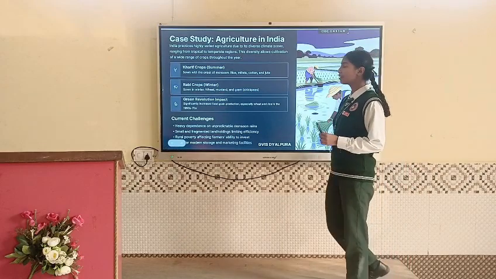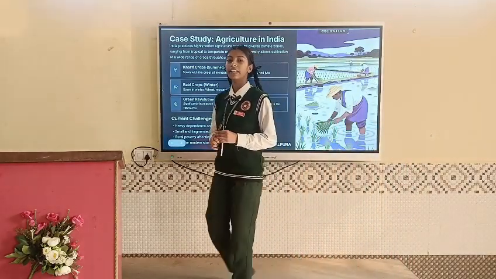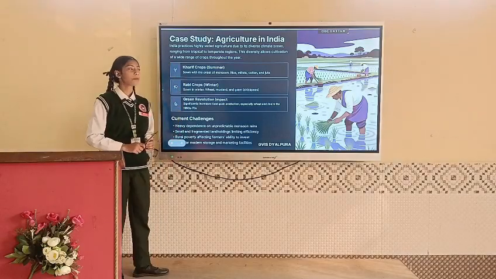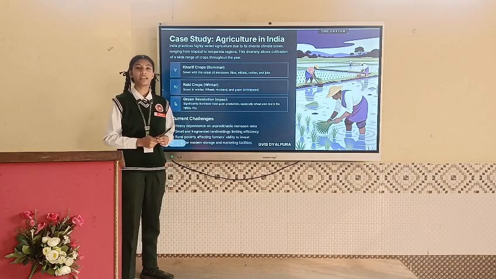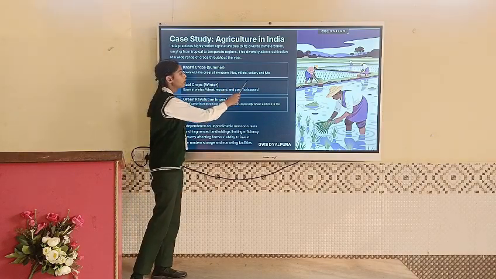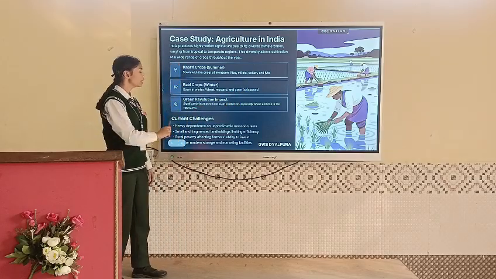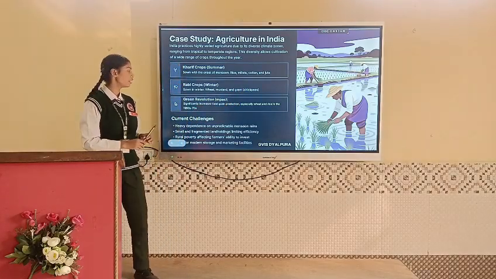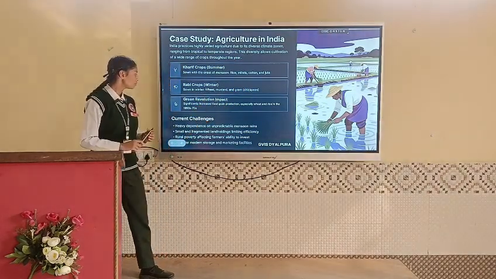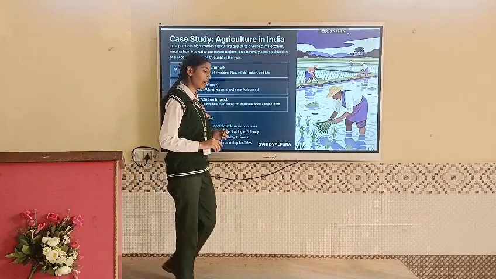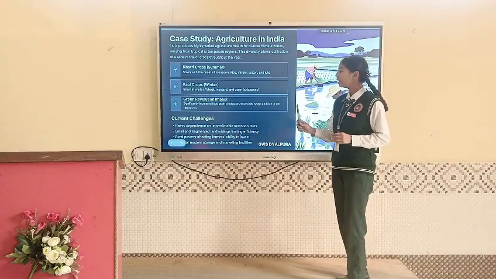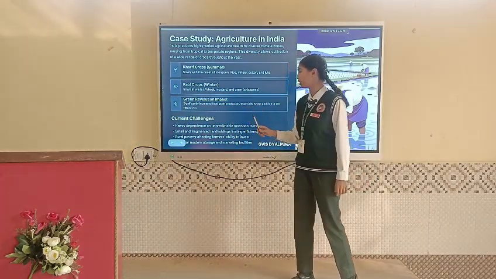Let us discuss case study of agriculture in India. There are two main types of crops in India. First one is kharif crops that are grown in summer, mainly on the onset of the monsoon. For example, rice, millets, cotton and jute. Second one is rabi crops that are mainly sown in winter. For example, wheat, mustard and gram. Now what is the Green Revolution impact? It was introduced in 1960 to increase the food production.